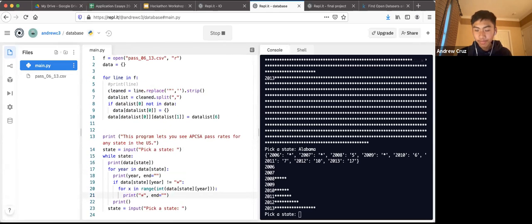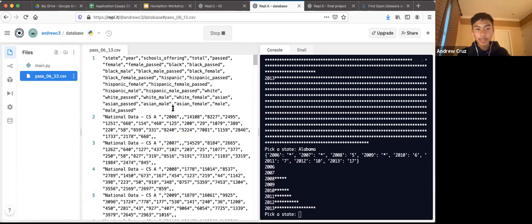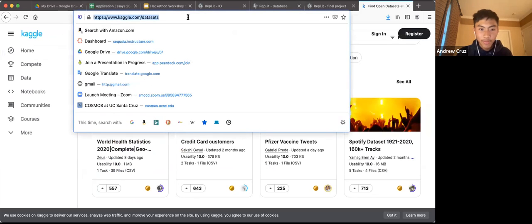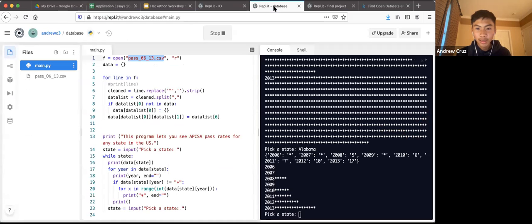If you are looking for a place to find information, like where we found this data file full of information for the APCSA pass rates, there's a website that I've used before. It's called Kaggle. It has a lot of different topics and a lot of different data. If you're looking to customize your program and find your own data sets, you can use this website, download the files, and upload them into this little directory right here. So that's just a handy way of doing things.